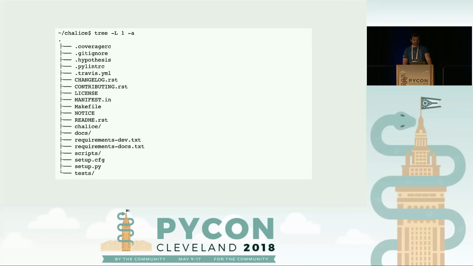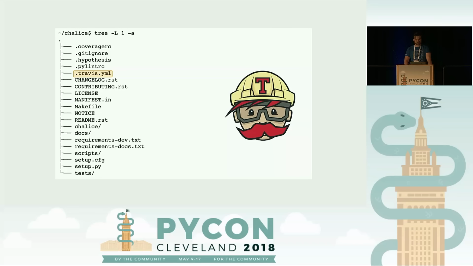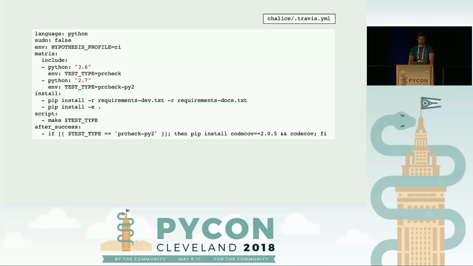In the end, it's going to be very easy. All you have to do is enable it with the CI system. For us, we use Travis. So what Travis is going to do is we have the following build jobs. We have a Python 3.6, Python 2.7, and then from there, we'll just run the make file. And specifically, the rule we're going to run is the PR check and the PR check py2 for 2.7.